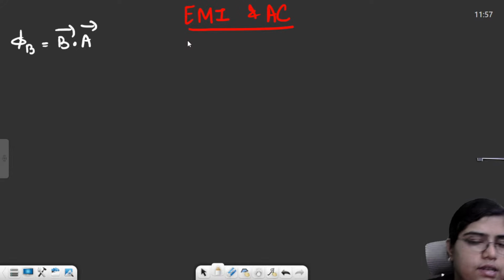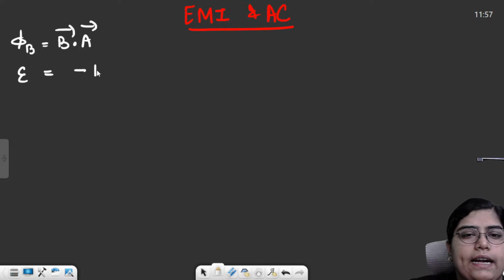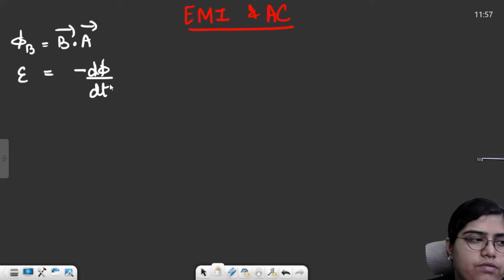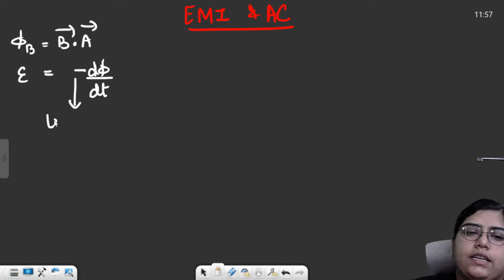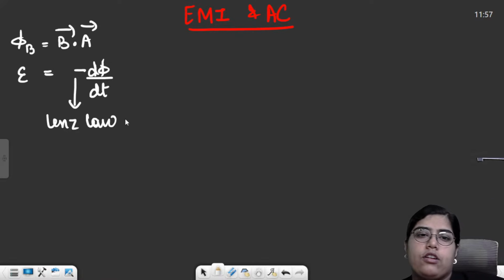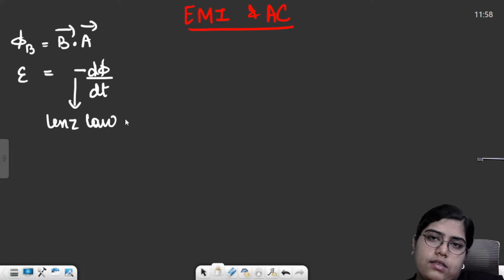I'm just going to discuss all the formulas, keeping in view the time constraint. Faraday's law stated that EMF will be equal to the negative rate of change of flux with respect to time: E is equal to minus d phi by dt. Why does a minus sign exist over here? This minus sign was explained by Lenz's law: the EMF induced will always oppose the reason which induced it, so things will always start happening in the opposite direction.